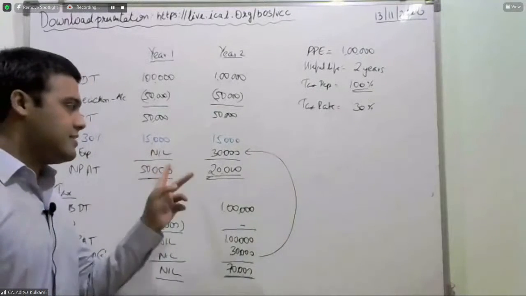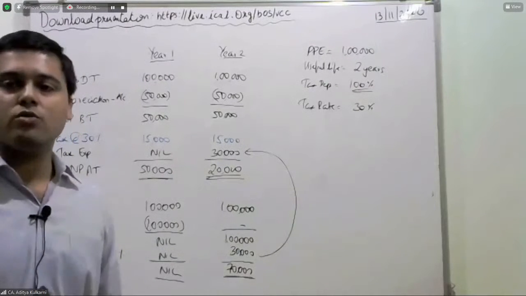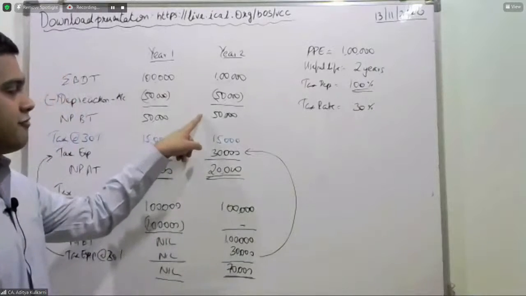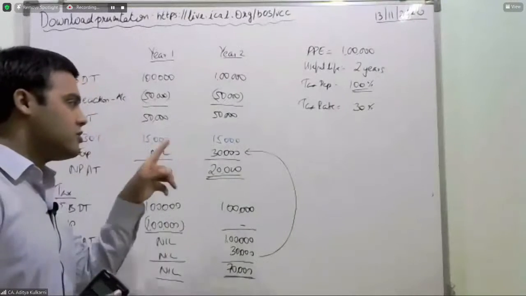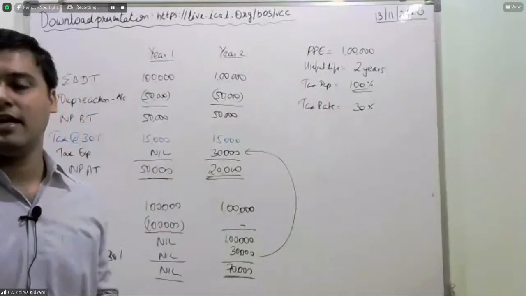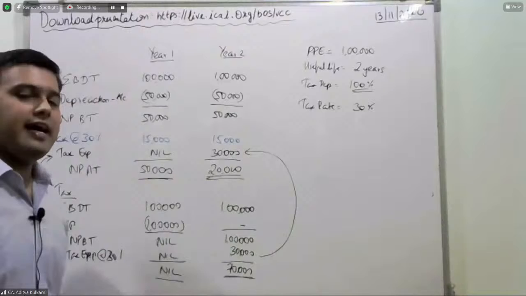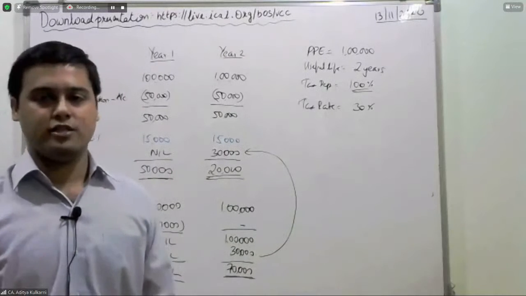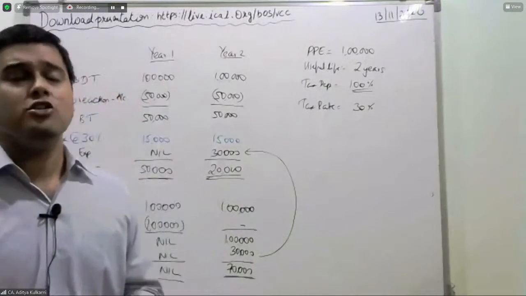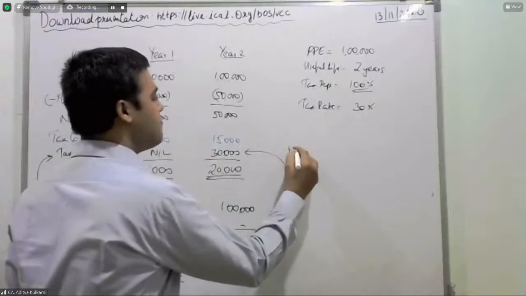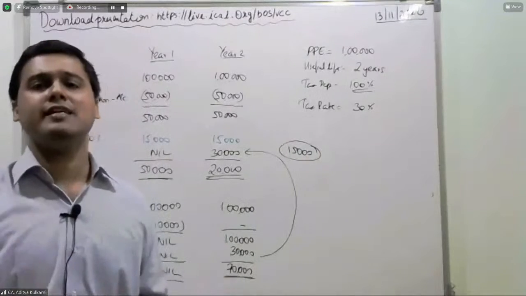Now, when you present these two periods' financial statements to your investor, just look at what will go on in his mind. He will see 50,000. He knows that the tax rate is 30%, but he will be shocked to see that 30,000 expense suddenly comes in the second year. He will say, sir, first year you had a tax saving, you paid nil. So I appreciate that. Second year, I also understand that you may not have had a tax saving. So you should have paid 30%. Now you should have paid 15,000. Why are you paying 30,000? Why are you paying a 60% tax rate?